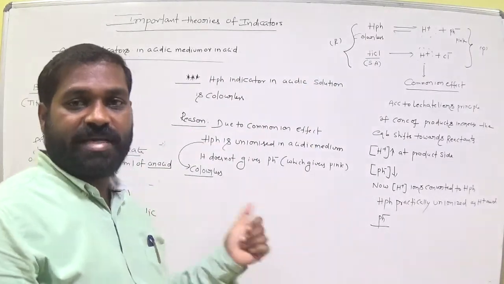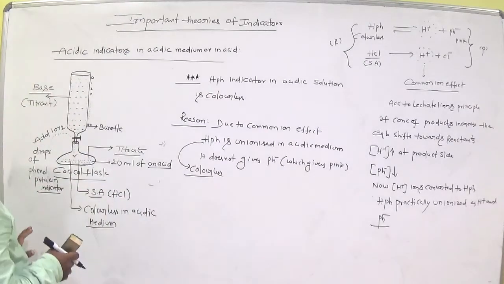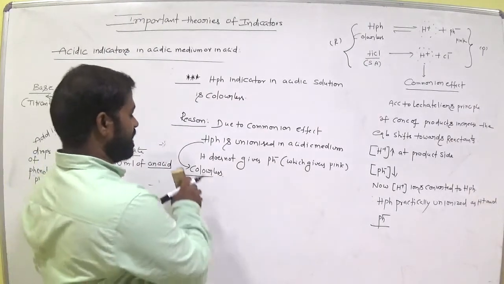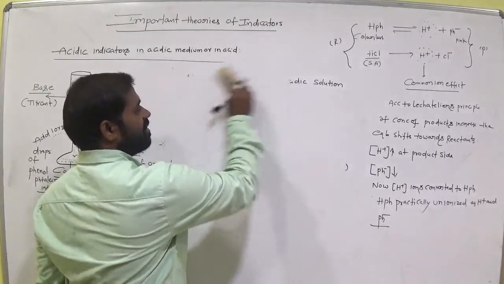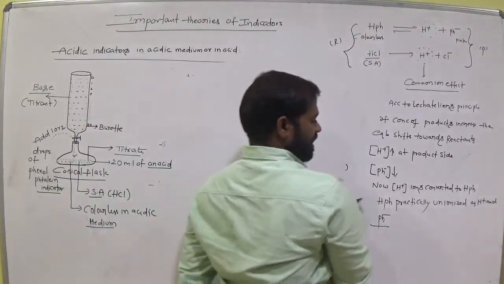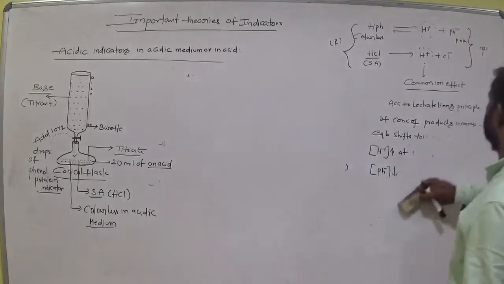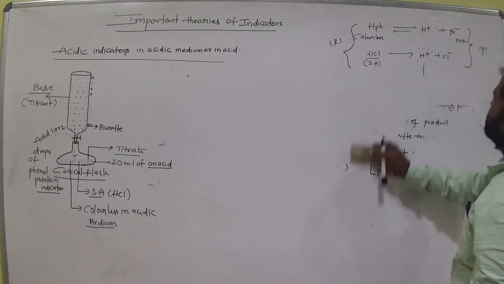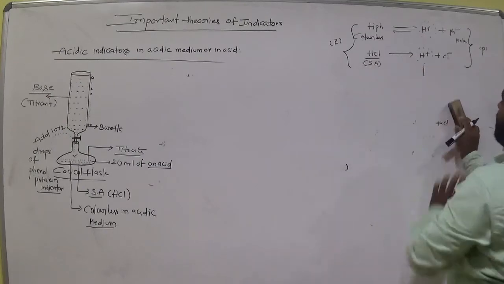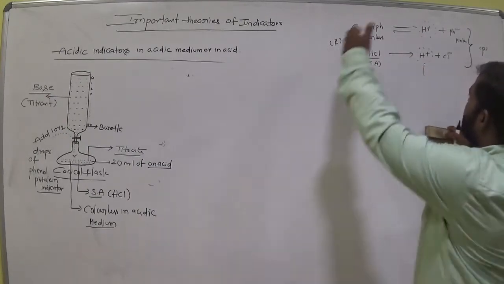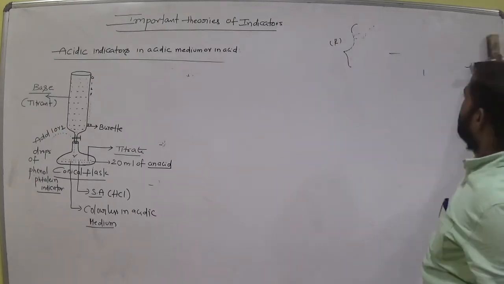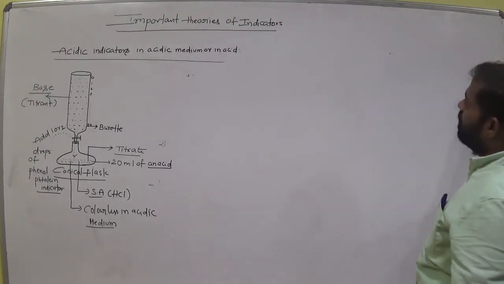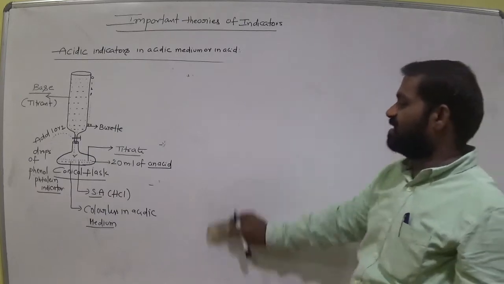Okay, so many times. Is it clear why phenolphthalein indicator shows colorless in acidic medium? In acidic medium, common ion effect takes place. So a reversible reaction takes place when adding HCl. Then what happened? It is HPH, phenolphthalein indicator only, in the acidic medium. No pH minus ions are available. Okay. Then it is colorless in acidic medium.